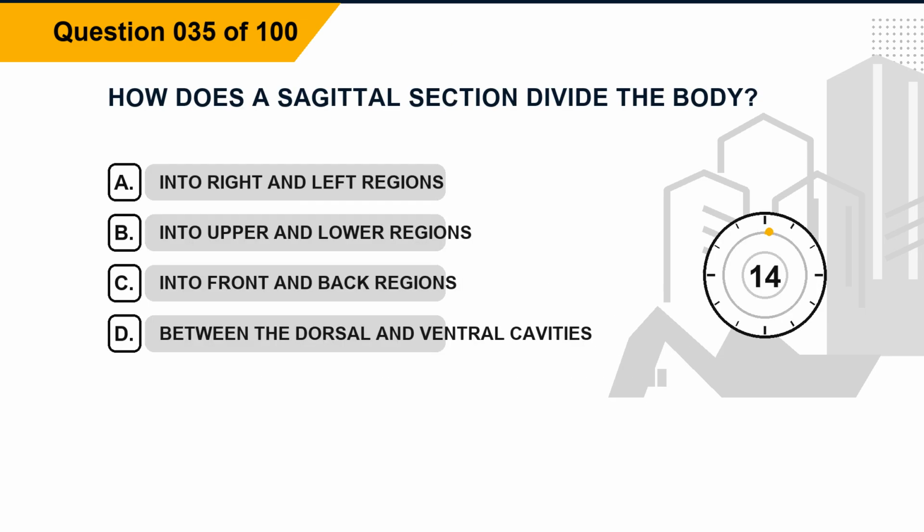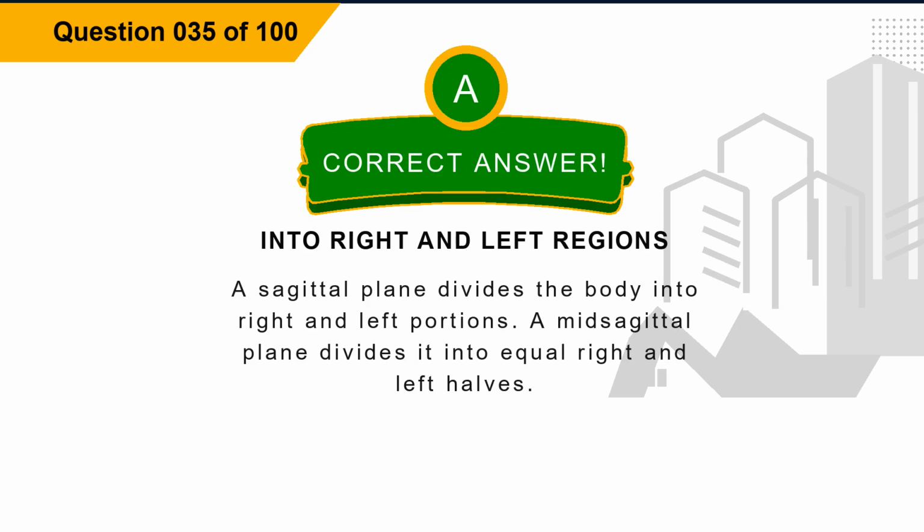Question 35. How does a sagittal section divide the body? Option A, into right and left regions. Option B, into upper and lower regions. Option C, into front and back regions. Option D, between the dorsal and ventral cavities. The correct answer is option A, into right and left regions. Explanation. A sagittal plane divides the body into right and left portions. A mid-sagittal plane divides it into equal right and left halves.